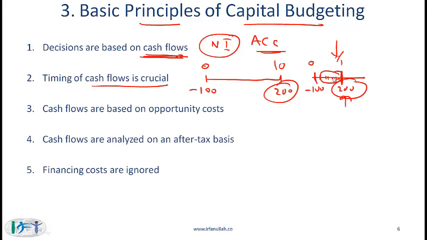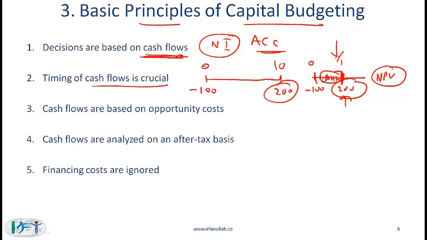This makes our analysis somewhat conservative because we know that if we take all these cash flows and put them at the end of the year and then calculate a NPV, that NPV will be somewhat lower than the NPV if we assume the cash flows are occurring during the year. And if we make a decision based on a positive NPV with all the cash flows shown at the end of the year, then in reality, with cash flows happening earlier, the project is actually going to be more profitable.